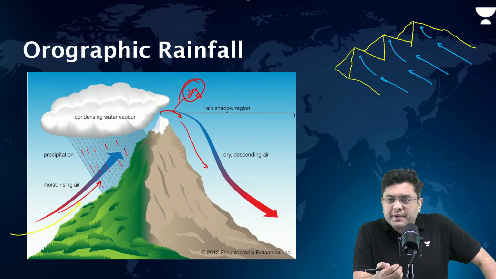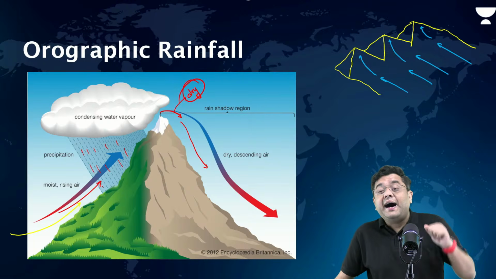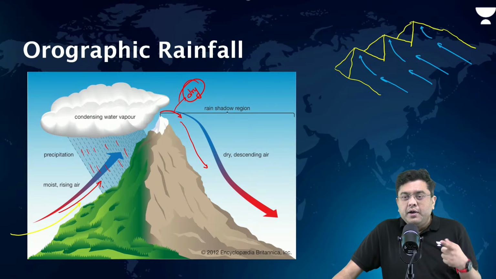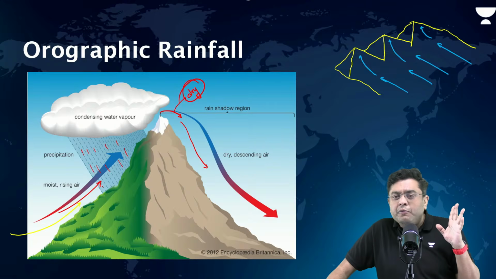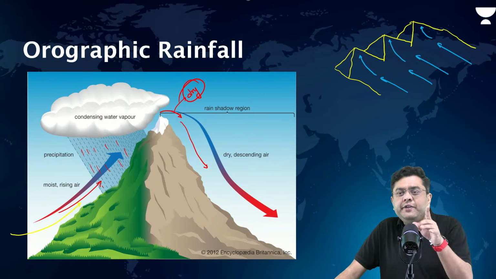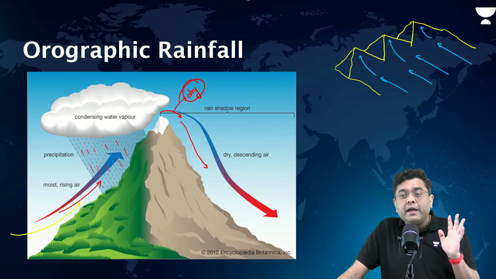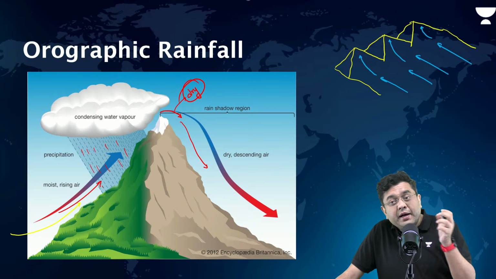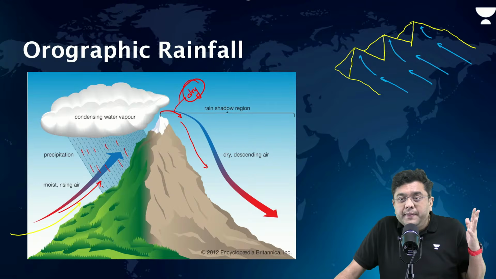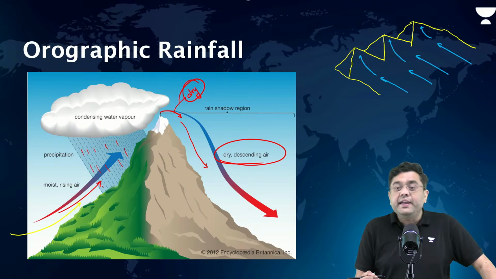This is where there is adiabatic compression. It is moving into the region of high air density. So that is where it will compress, it will warm. Warming means what? Carrying capacity of the air will increase, which means what? Relative humidity will reduce, which means it will become more unsaturated. Rainfall condensation will not occur. So these regions are generally the area of dry descending air.